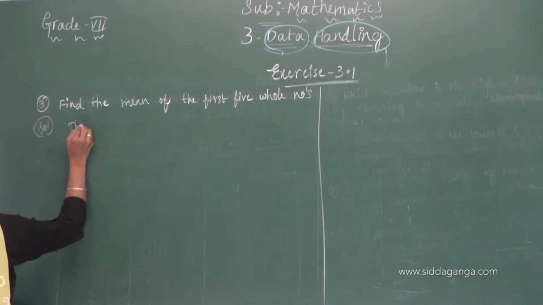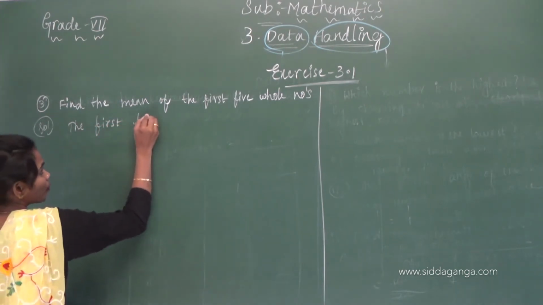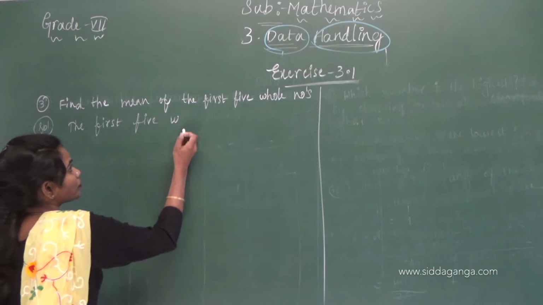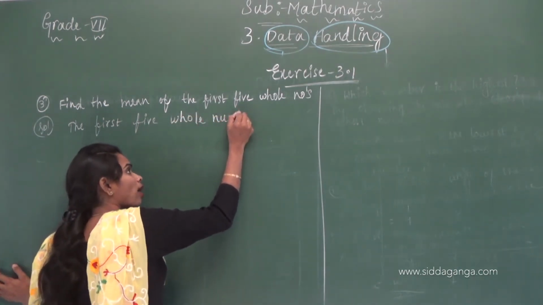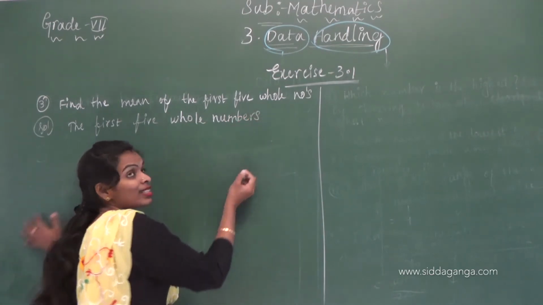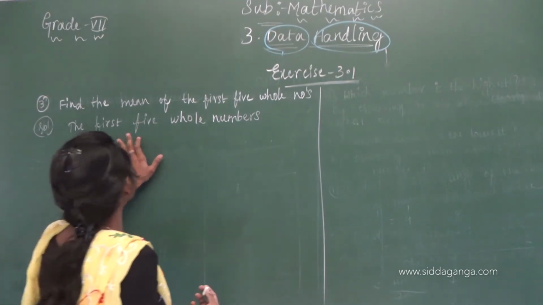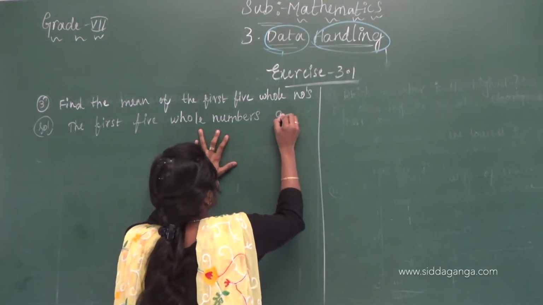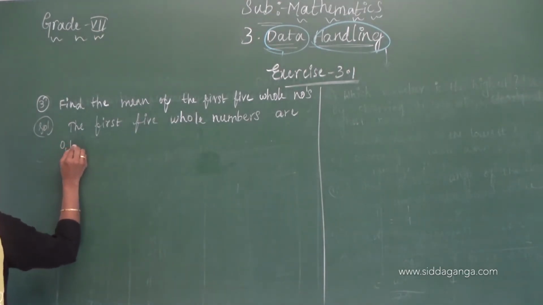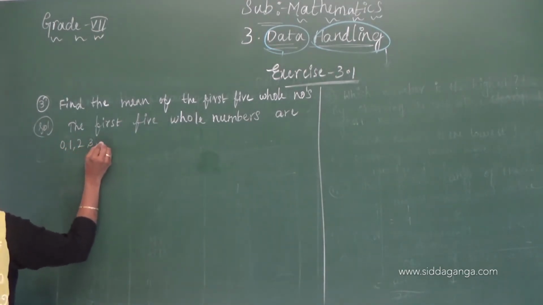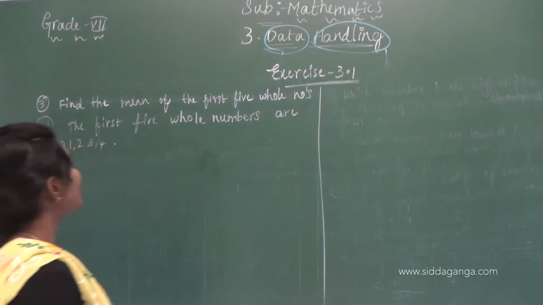The first 5 whole numbers. Sometimes they may ask for the first 10 whole numbers, like that also they can ask. The first 5 whole numbers are 0, 1, 2, 3, 4. Correct, children? What they are asking us to do, we have to find the mean.